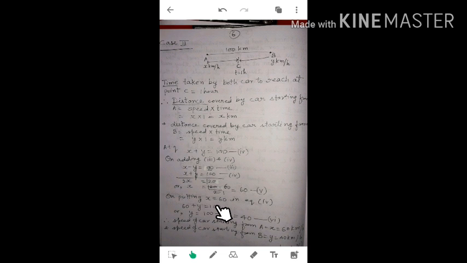Now putting x is equal to 60 in the fourth equation, that is x plus y is equal to 100. In place of x, I have written 60. 60 plus y is equal to 100, or y is equal to 100 minus 60. Its value is coming 40. So the speed of the car starting from point A is x. The value of x we have got as 60 from the fifth equation. So the speed of the car starting at point A is 60 km per hour. And the speed of the car starting from point B is y. The value of y is 40 from the sixth equation. So its speed is 40 km per hour. That's all for today. Thank you.